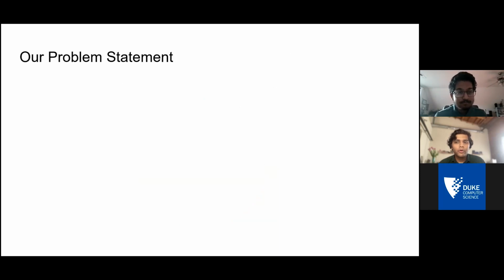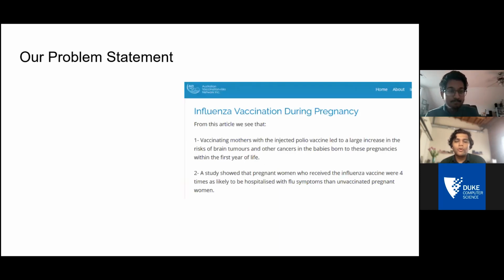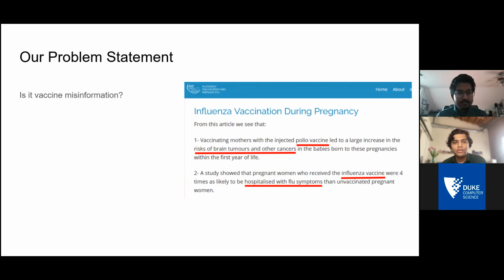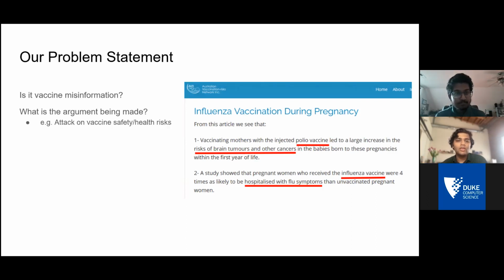So what's the specific problem that we're trying to solve? The problem we're trying to solve is, let's say, given a text like this from the internet. So this is clearly an anti-vax text. It's talking about how the polio vaccine can increase the risk of brain tumors and cancer. And it's also claiming that taking the flu vaccine makes you more likely to get hospitalized with the flu. Given some text like this off the internet, we asked two questions. The first one is, is it vaccine misinformation, which is just a yes or a no? And if yes, then the second question is, what's the specific misinformation argument being made by this text? In this case, it's attacking vaccine safety and claiming that there are health risks to taking the vaccine.